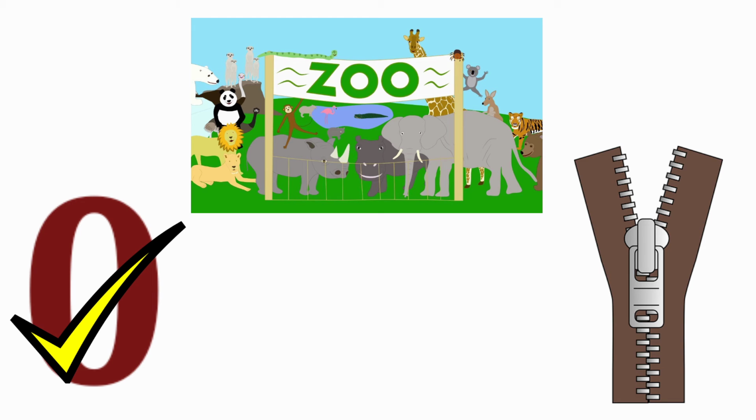Next one, zoo. The beginning sound of the picture zoo is Z. And the sound of the letter Z is Z. The sound of the letter Z and the beginning sound of the picture zoo are same. So, we are going to tick the picture zoo.